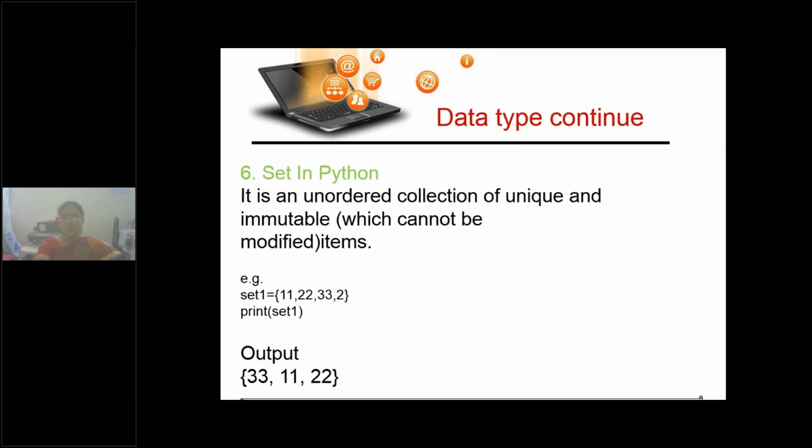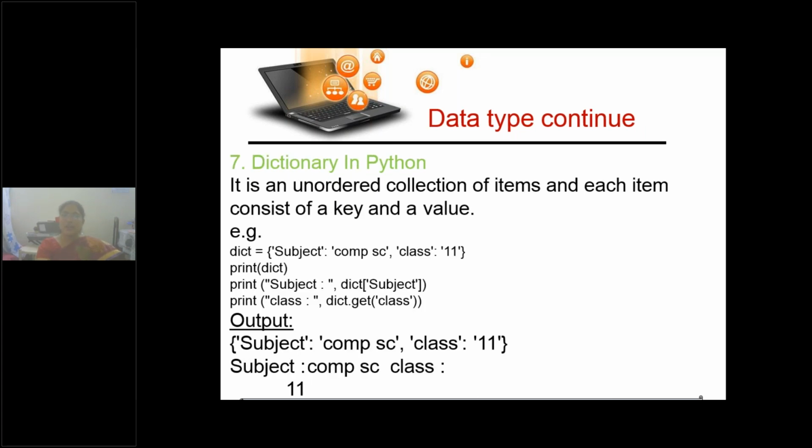Is it clear, children? Set and dictionary both use curly braces, but the difference is that in a set, single items are separated by commas, whereas in a dictionary key value pairs are there. The keys and values can be of any type, like integers or strings.